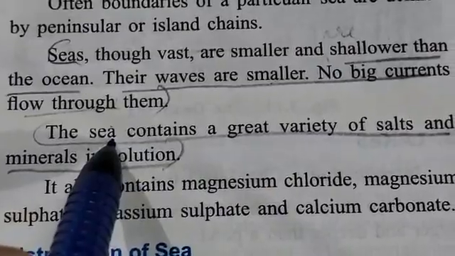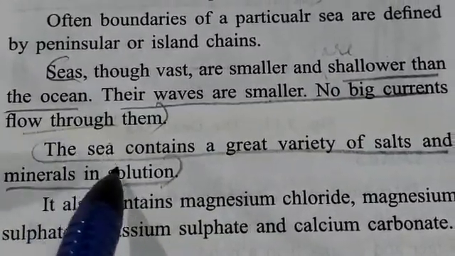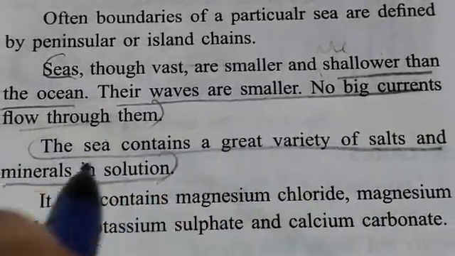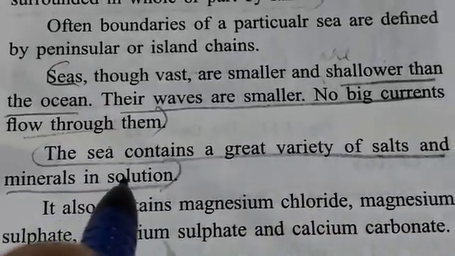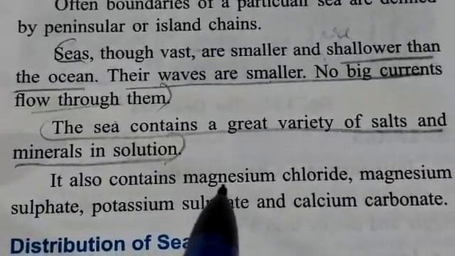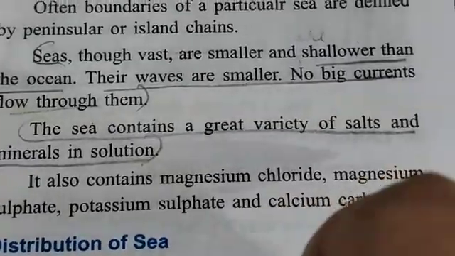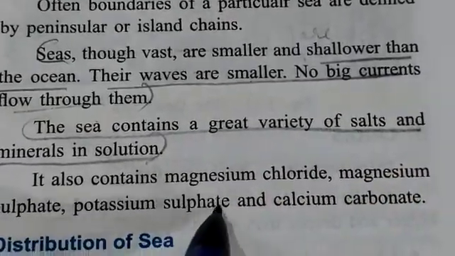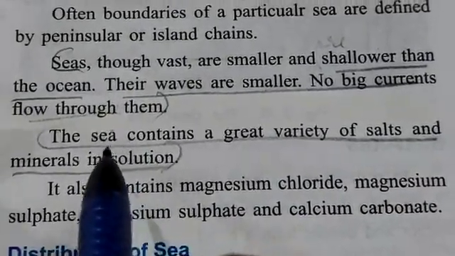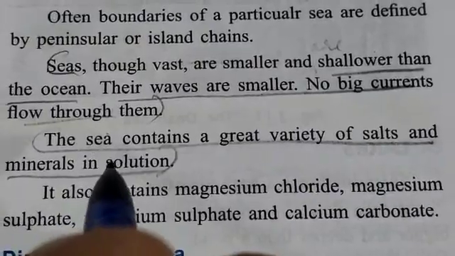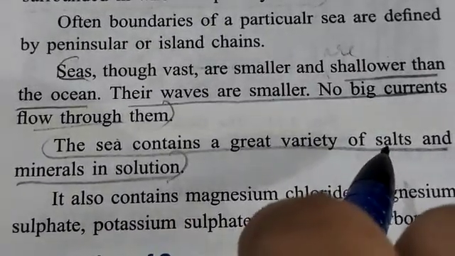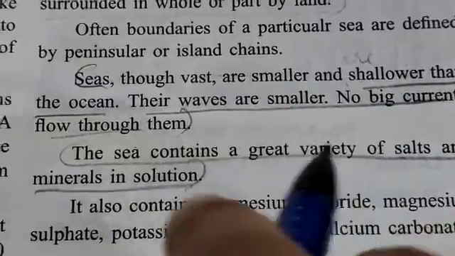The salinity, which is the percentage of salt present in the sea, is very high, and it has minerals dissolved in it. It also contains magnesium chloride, magnesium sulfate, potassium sulfate and calcium carbonate. So this shows you that the sea has many minerals dissolved in the water, and the salinity, that is the percentage of salt in the water, is also very high.